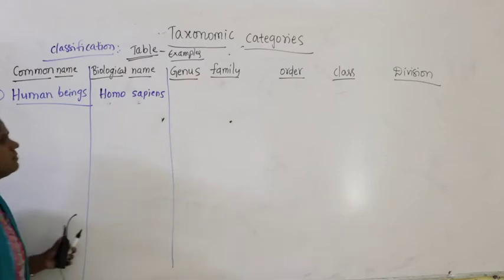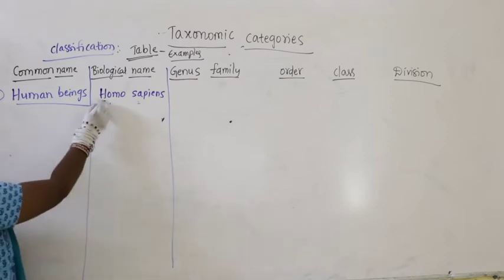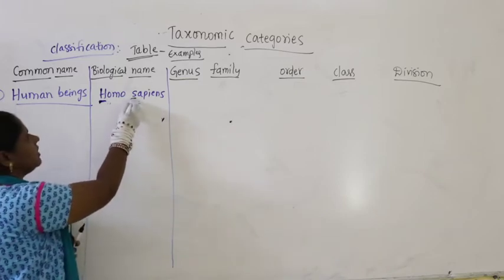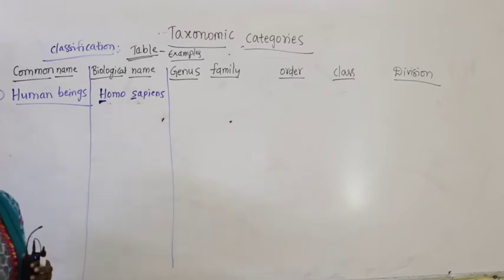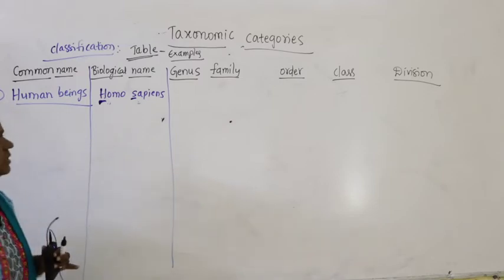That is the scientific name, we also call it the biological name. We follow the rules and regulations of binomial nomenclature. What are the rules? The first word is the genus, and it should start with a capital letter. The second word is the species, and it should be written with a small letter. Homo is the genus name, sapiens is the species name.